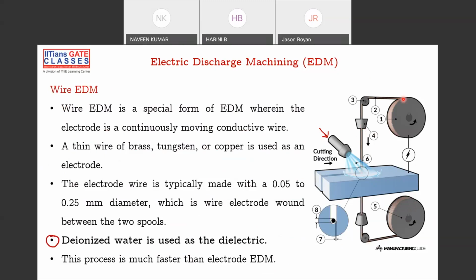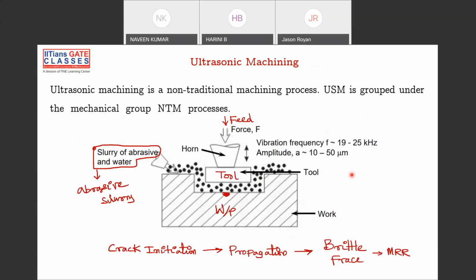The wire is wound on a spool, and the spool is getting unwound, and that wire is coming in contact with the workpiece. So the wire is the tool now, the workpiece is here, and instead of pouring kerosene, you pour some deionized water. So please remember, deionized water is used as the dielectric in the wire EDM process, and the cutting is happening. Same mechanism, same spark, everything is the same, but the dielectric fluid here is deionized water. That's it. And next is ultrasonic machining.